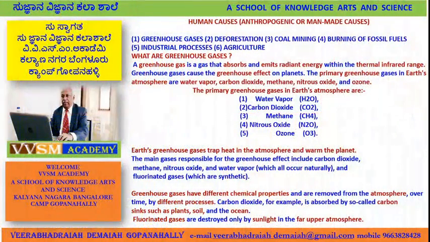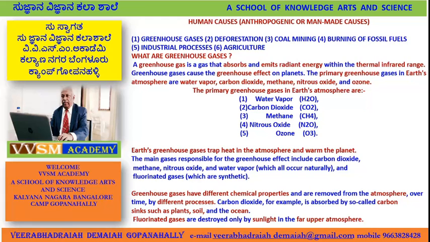Well, friends, let us discuss the human causes, that is, anthropogenic or man-made causes. Greenhouse gases, deforestation, coal mining, burning of fossil fuels, industrial processes, agriculture. These are the six important points which are human causes, anthropogenic or man-made causes in ecology. What are greenhouse gases?